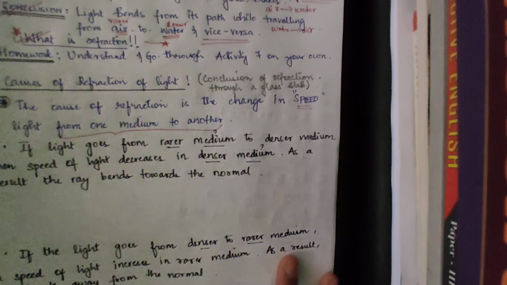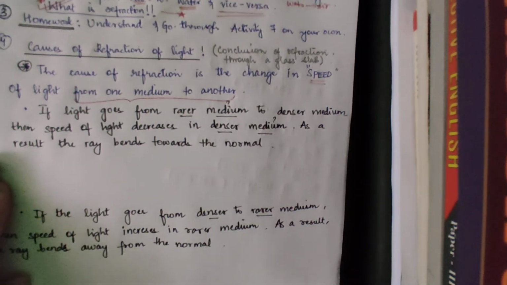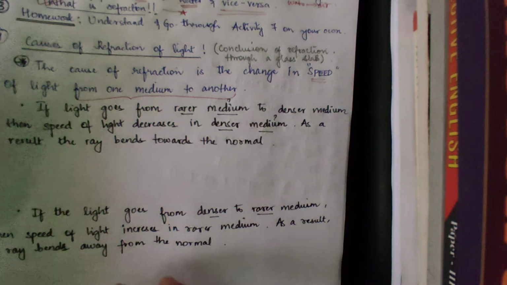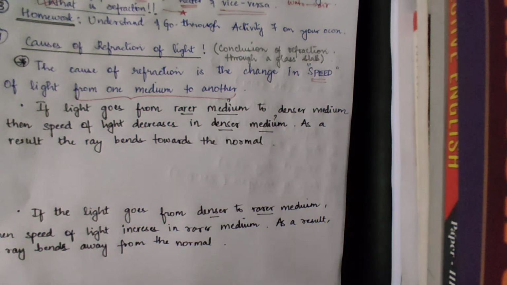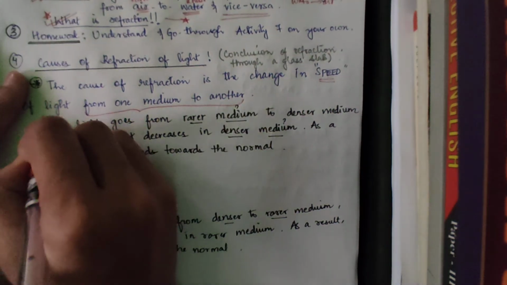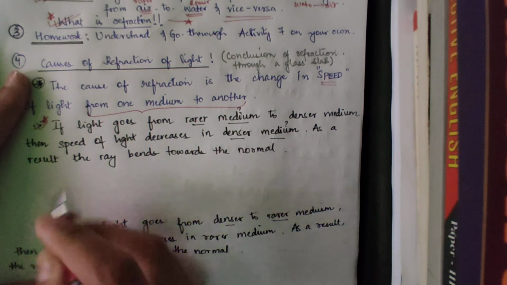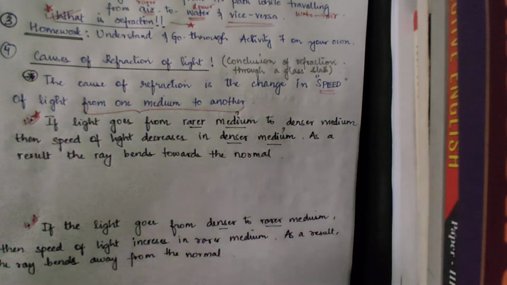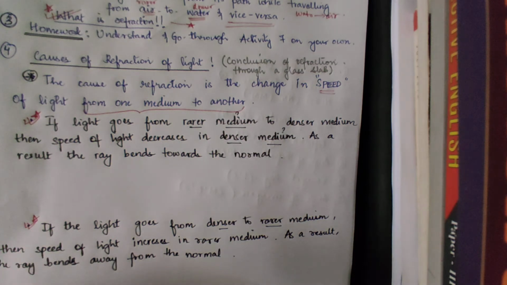Now we will move on to the cause of refraction, the change in speed of light from one medium to another. Now if light goes from rarer medium to denser medium, these are very important rules. You have to remember these rules. I'll discuss the first one first. This you have to remember by heart. If the ray of light goes from a rarer medium to a denser medium, then the speed of light decreases in the denser medium.